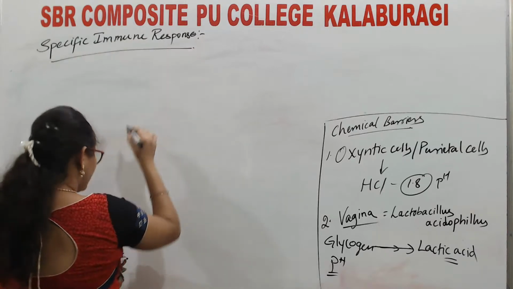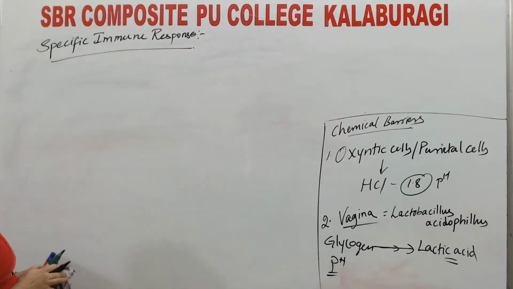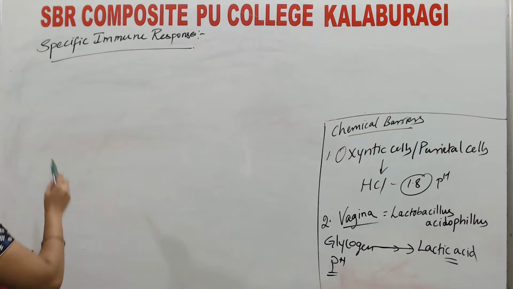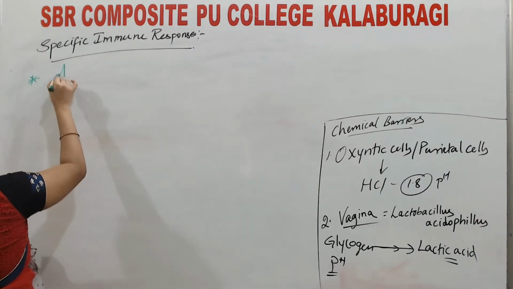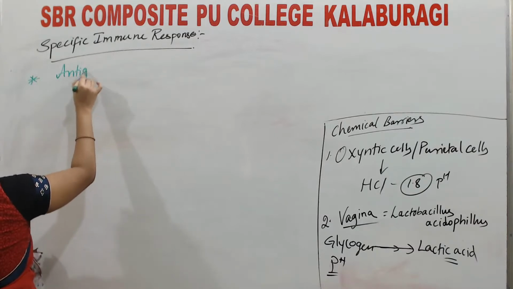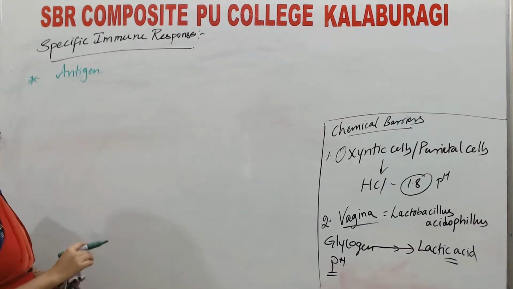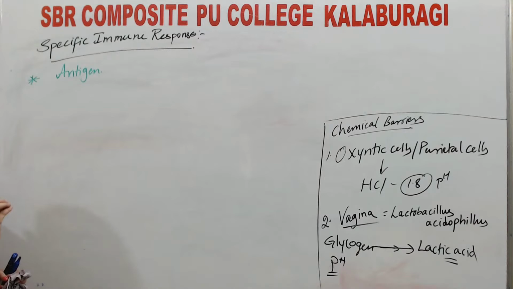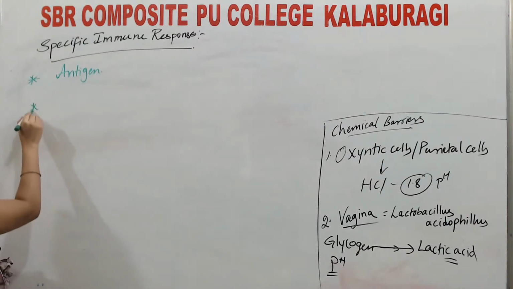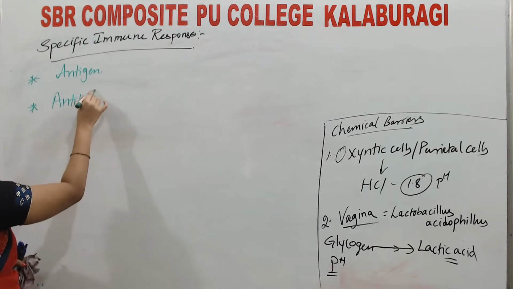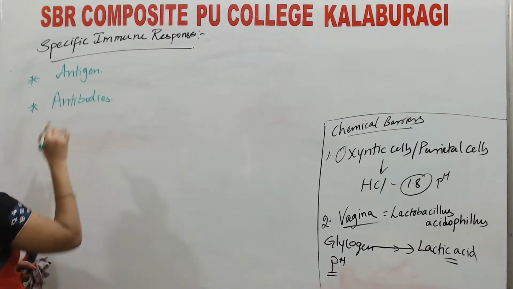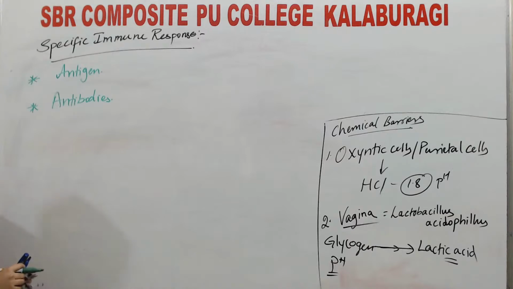The specific immune response is highly specific to a particular antigen, and it acts upon the antigen by producing antibodies. Okay, before going to that, how can we define antigen and antibody?